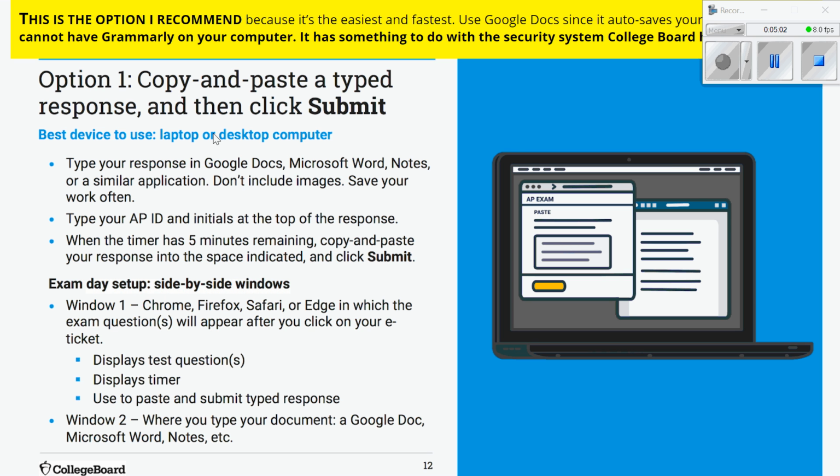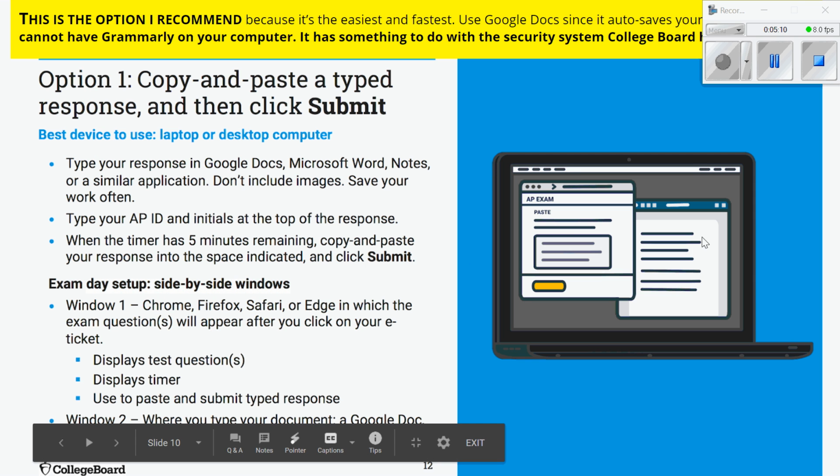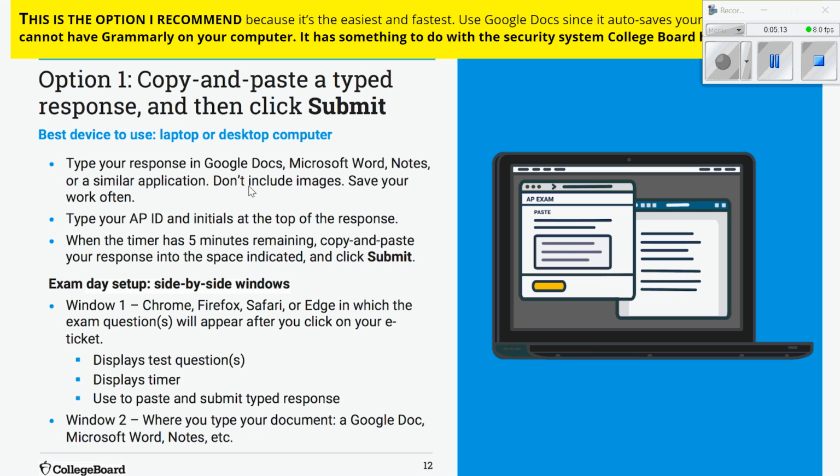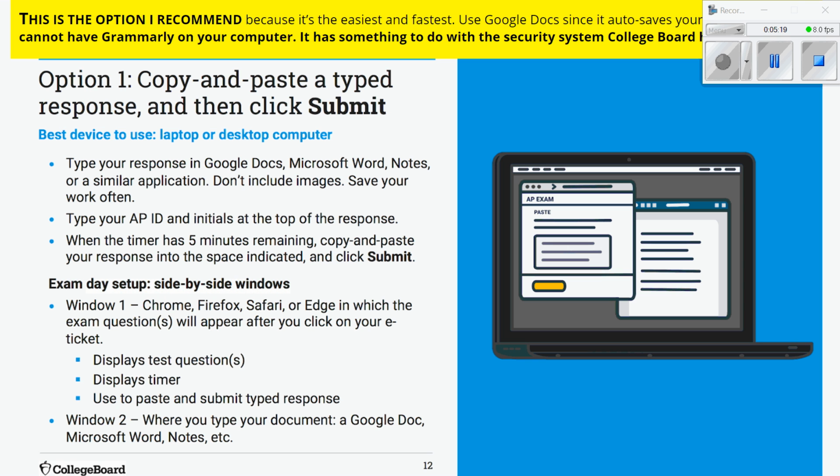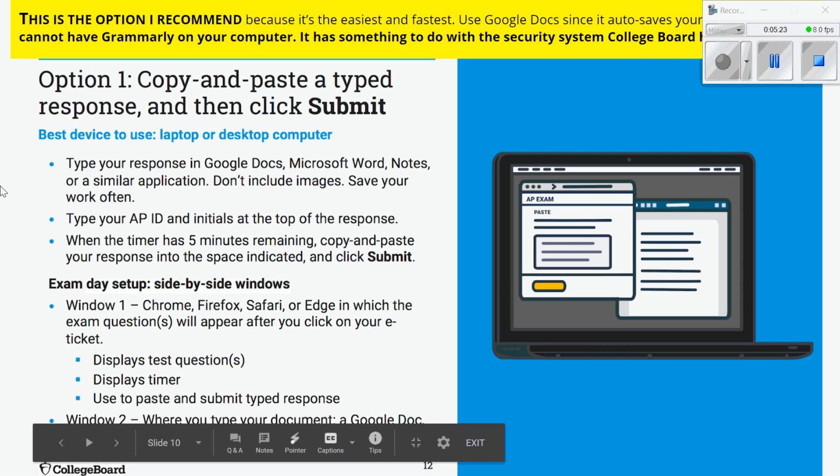And if you have a laptop or a desktop computer, supposedly College Board says this is a good option. You would have two different browsers open. You'd have your AP exam and then let's say a Google Doc. Before your exam, prep that Google Doc and make sure that your AP ID and your initials are on the top of each page. So maybe type out 5 different pages with that information. And then all you're going to do is copy and paste.